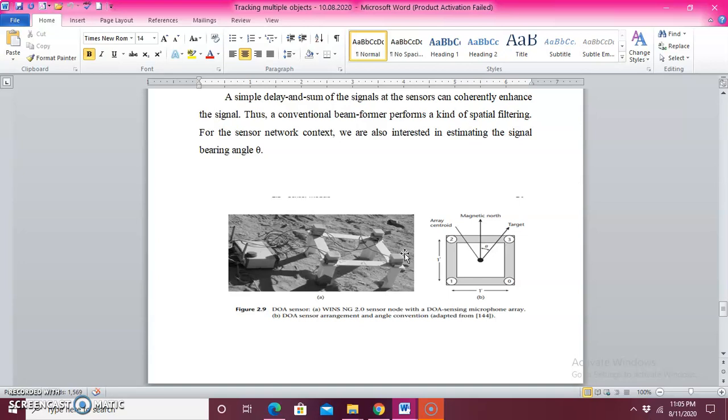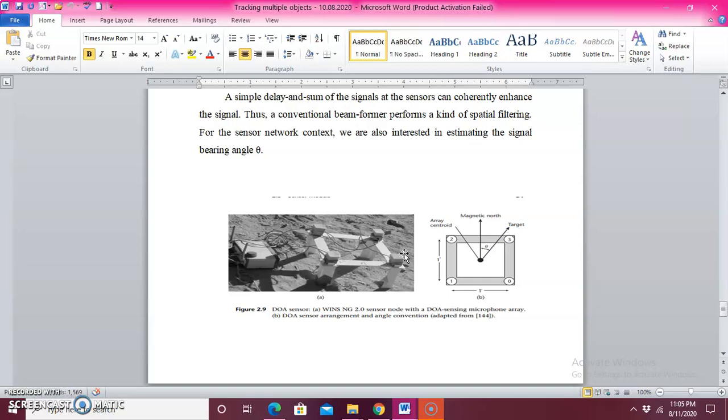Here they have used the algorithms called least square as well as maximum likelihood. Using these two algorithms, they calculate the tracking of a particular position of the sensor. This is how they have estimated.